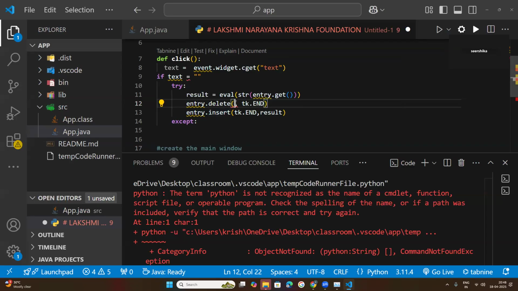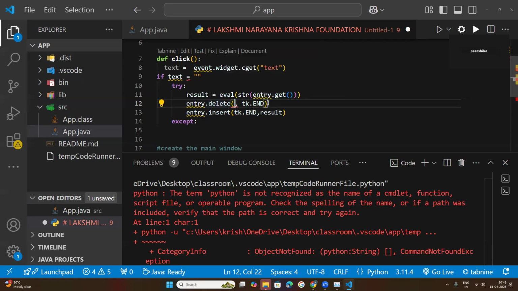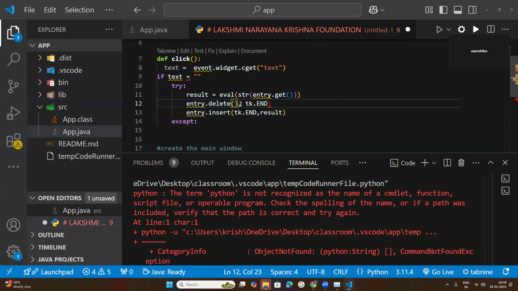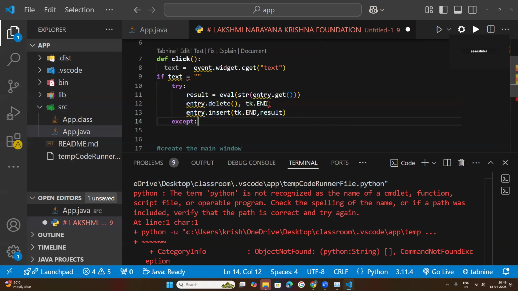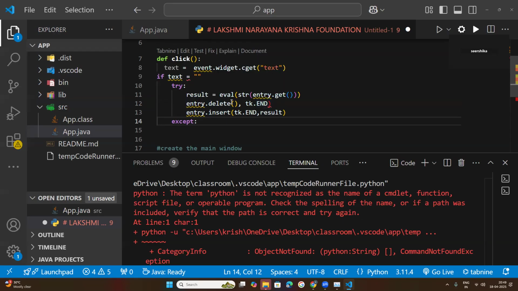Delete here 0. If I do not keep 0 here, what happens? It is underlined here. Now delete is a function. This is the starting bracket, part of your parenthesis. What I did wrong here: if I keep it like this, the error is here. This is the end bracket of the function, and this is the starting bracket.